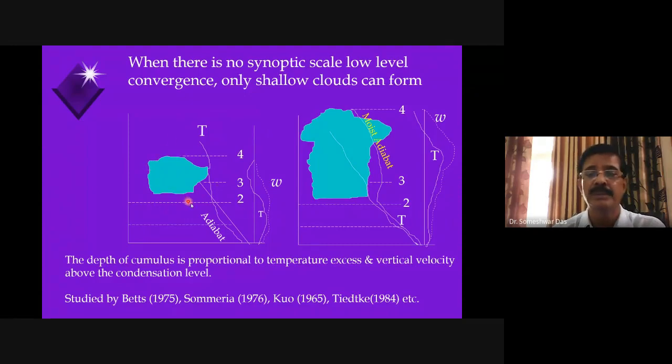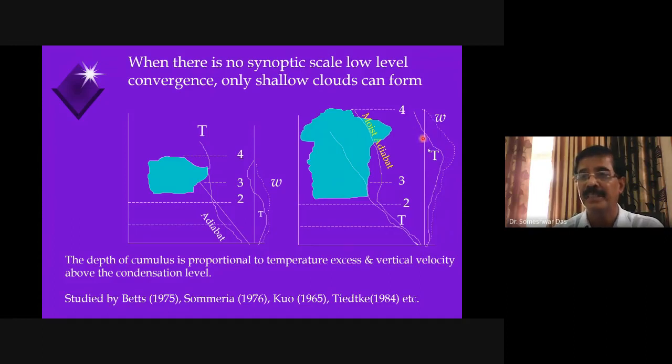Shallow clouds. Whereas when there is a strong large-scale or synoptic scale convergence, when there is a large difference between the temperature of the thermals or the clouds and that of the surrounding air, then it will be more buoyant and it can rise further, becoming deeper. And also, because of the large scale convergence, there will be rising motion, so the vertical velocity is positive. See?